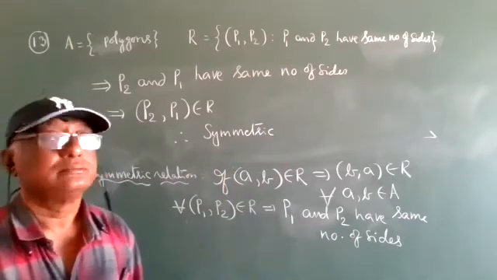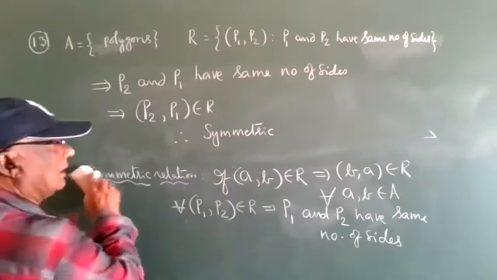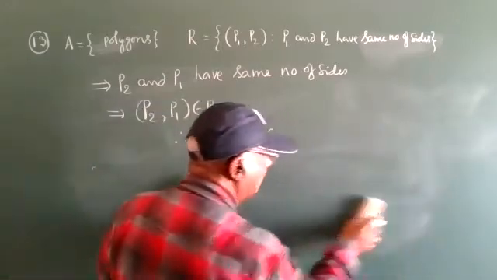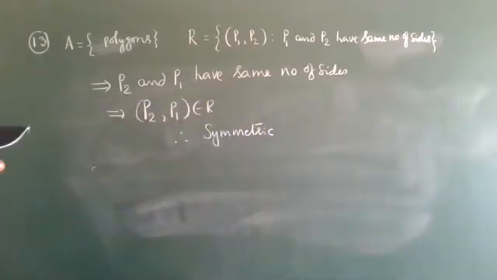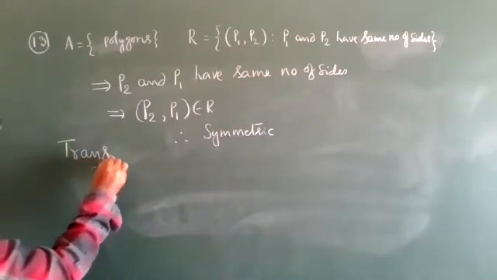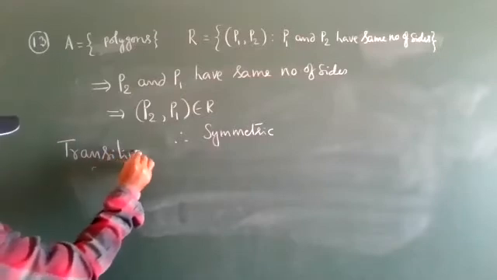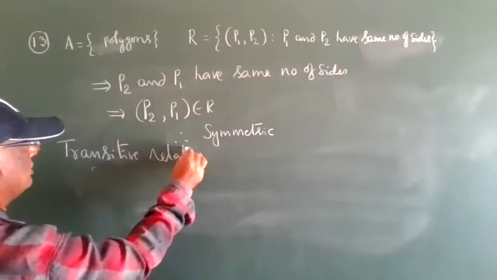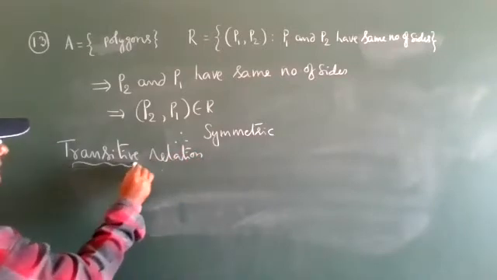Therefore, symmetric relation. Now write down the transitive relation. Take 3. Transitive relation.